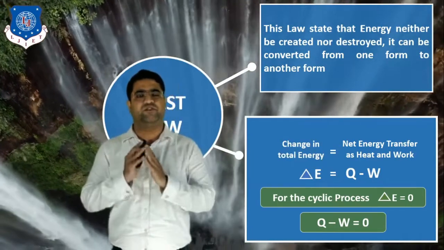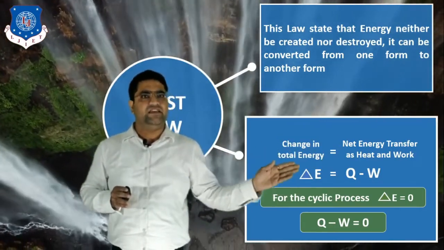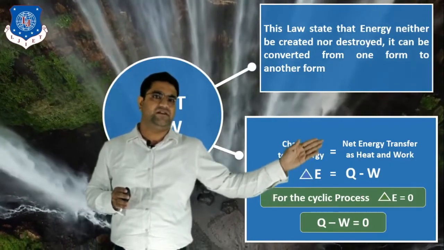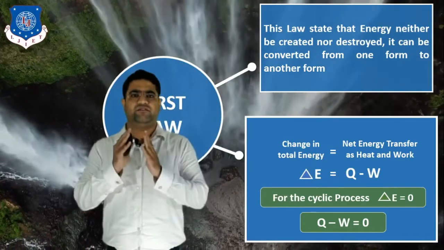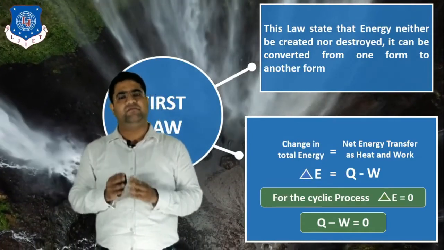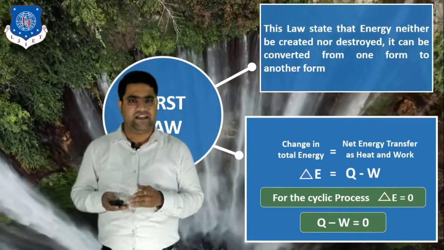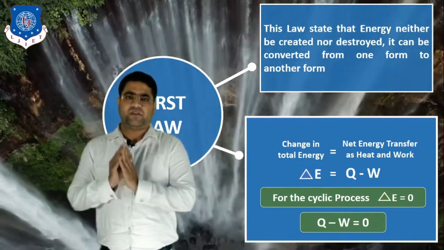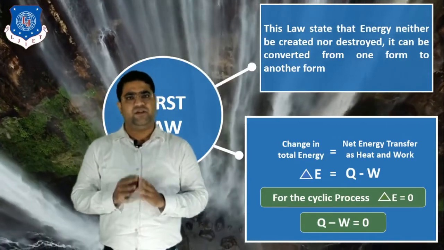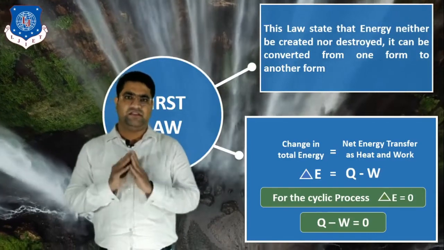So the change in the total energy of the system is indicated by delta E. So delta E is equal to Q minus W. Okay, that is the change in the total energy. Now the total energy of the system is made up of various energies like internal energy, kinetic energy and potential energy. But if we talk about a closed system, in a closed system kinetic energy and potential energy remain zero.